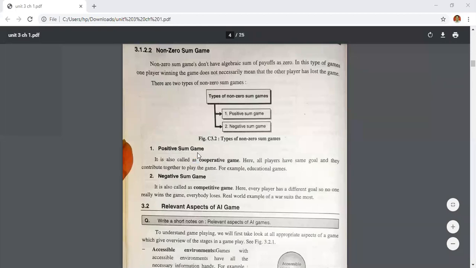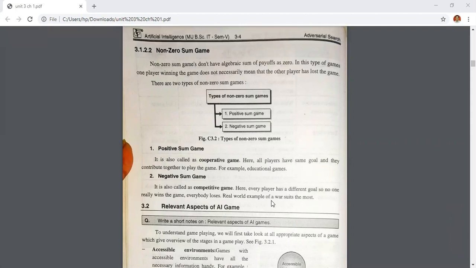Educational game is a positive sum game, and the negative sum game is a competitive game. In a competitive game, every player has a different goal, so no one really wins the game. Everybody loses. A real-world example is war. In war, everyone is losing, whether they win or lose the game.